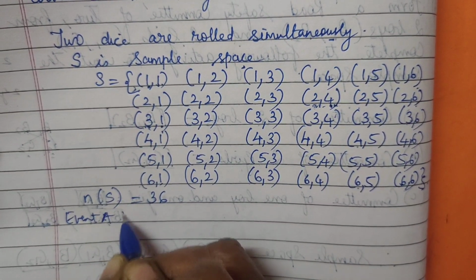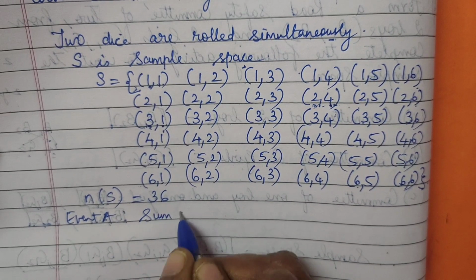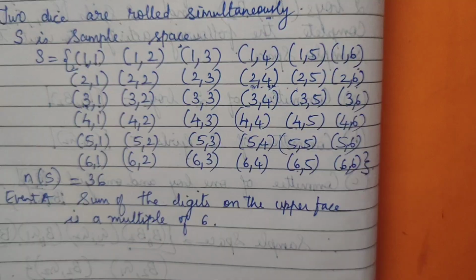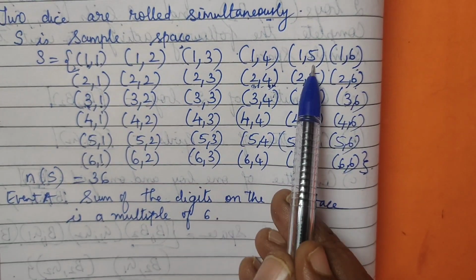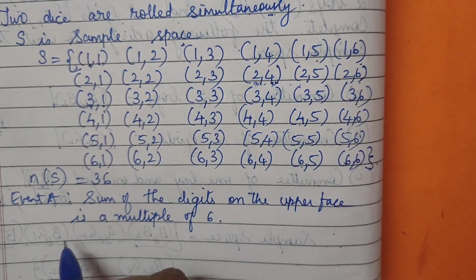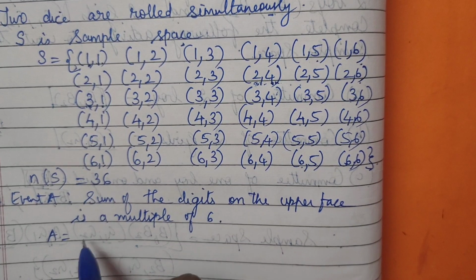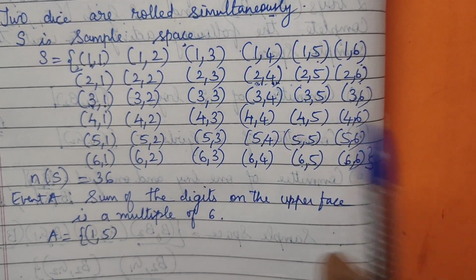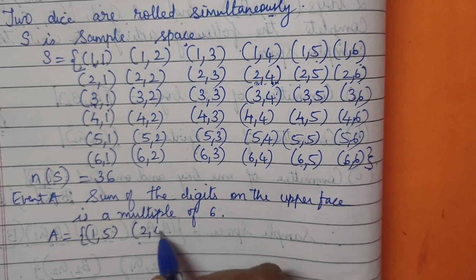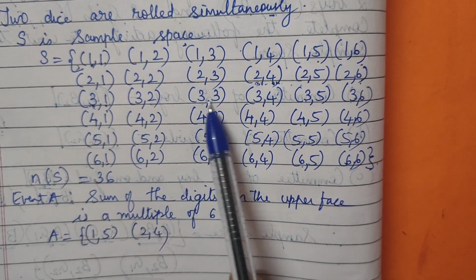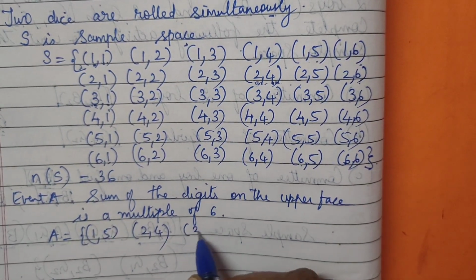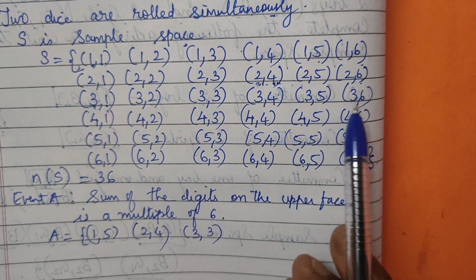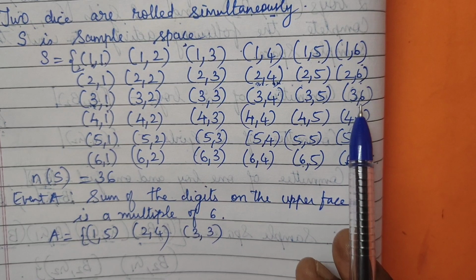You have to write all again. Sum of the digits on the upper face. So we said 1 + 5 is 6, by addition. So we got here A equals to 1 5. Okay, that is 1. And then we said 2 + 4 is 6. So we got 2 4. Then 3 + 3 is 6. Again we have this one. Okay. Then 3 + 4 is 7. No. 3 + 6 is 9. 9 won't come in the 6 table.